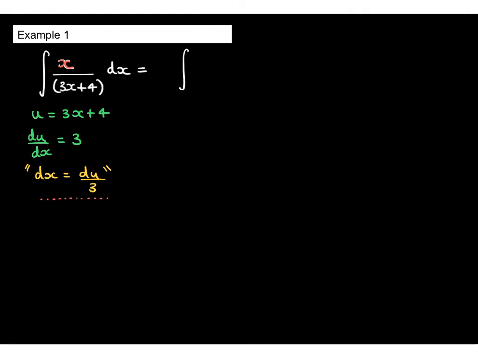So, as always, I like to leave that x in place until we know anything further. So we have x over u, and then we have here du over 3. So no cancellation of the x. We cannot do this integral, however, as it stands, because we've got a mixture of variables x and u. So we've got to do something about the fact that the x does not cancel in this example, and that's because the denominator function 3x plus 4 differentiates to 3, which is not a multiple of x.